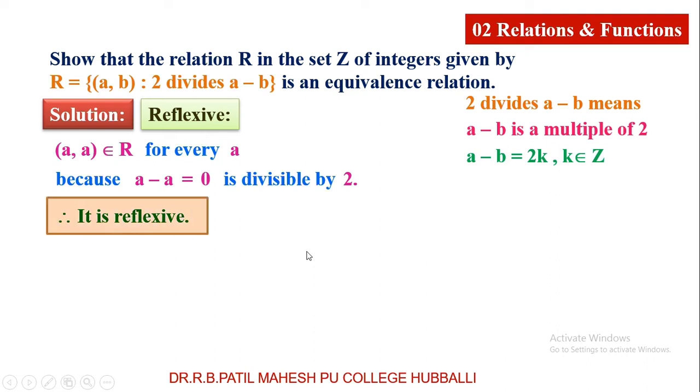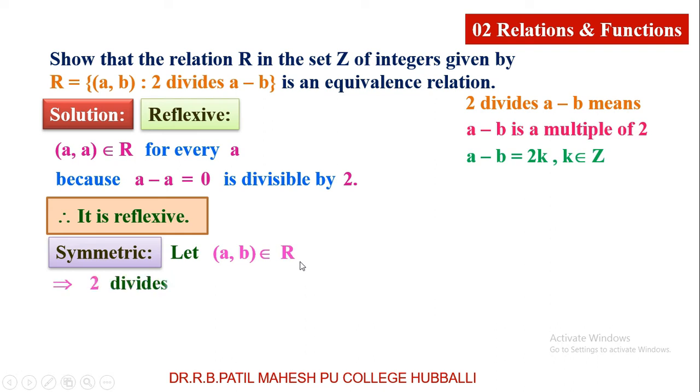Next we'll go for symmetric. Let (A, B) belongs to R implies 2 divides A minus B. This implies, I am taking in the way A minus B is equal to 2k, because you can express 2 divides A minus B as A minus B equal to 2k.